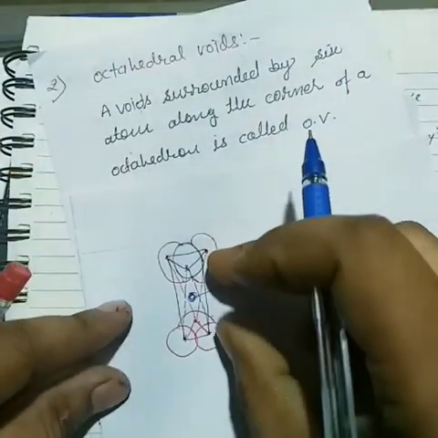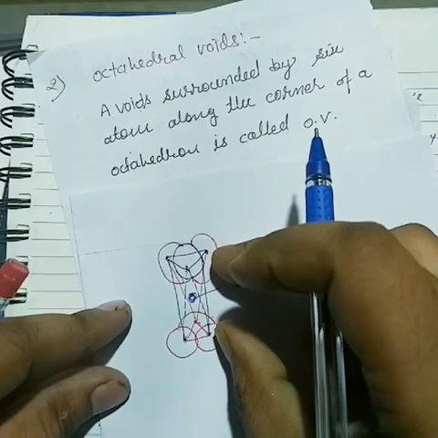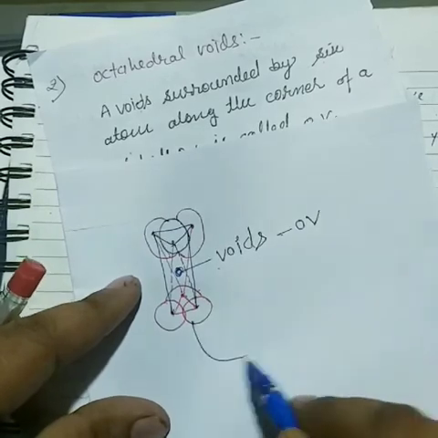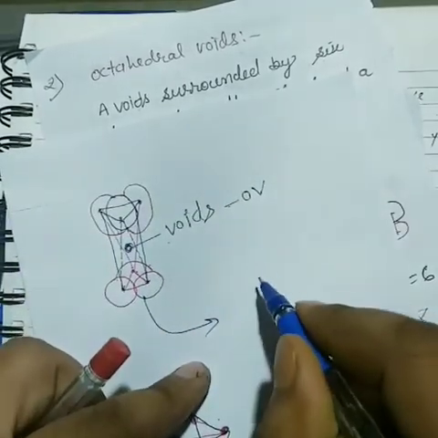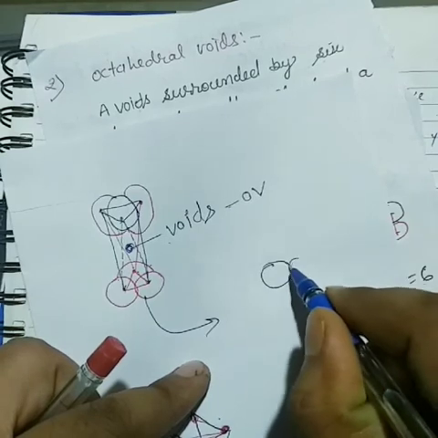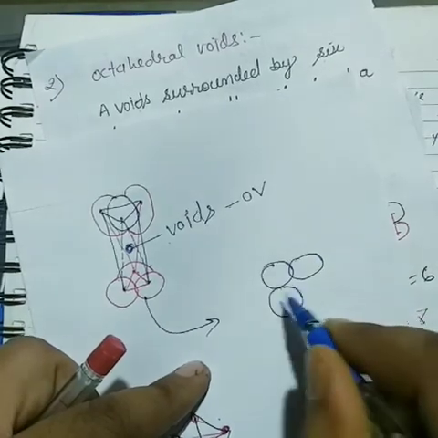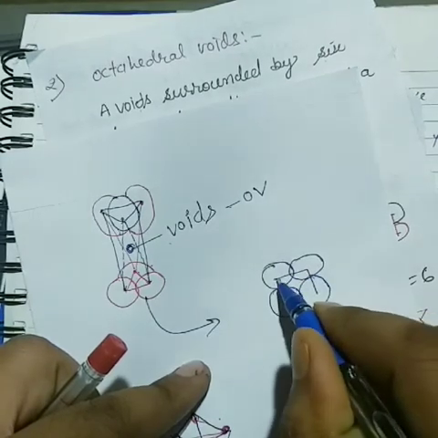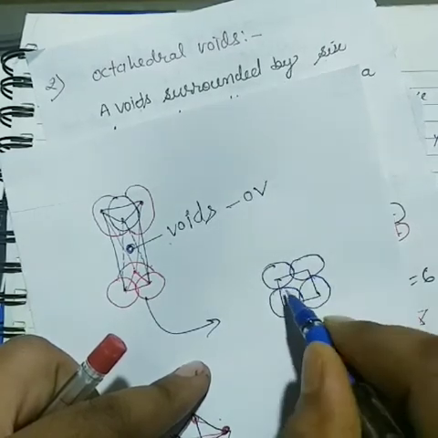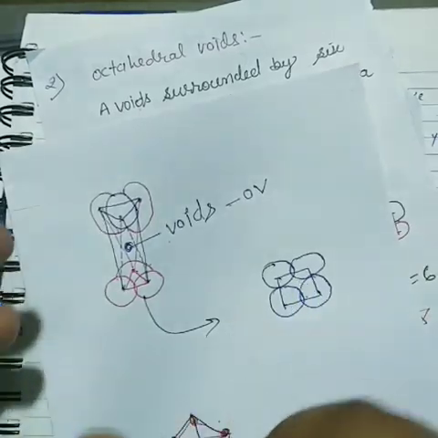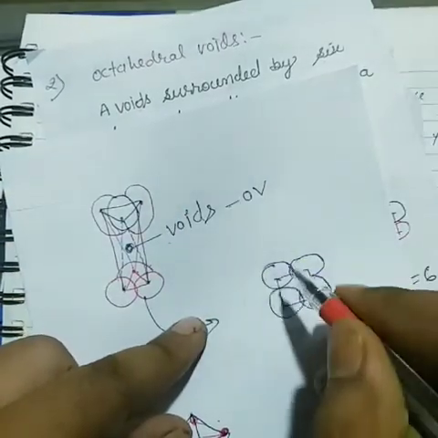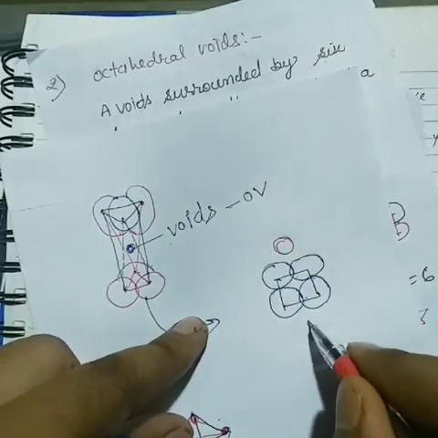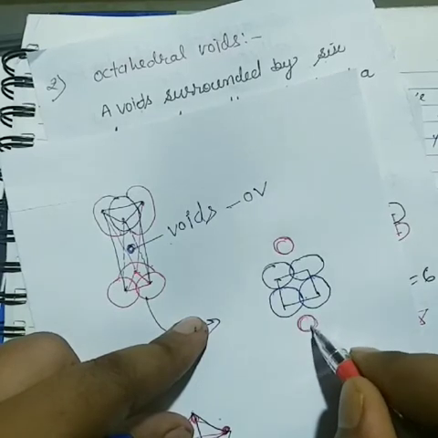Now this particular diagram we can draw another way. Now see here, it is very important and easy. These atoms form a tetrahedron. Now in the tetrahedron structure, one atom is placed just above the plane and another atom is placed below.